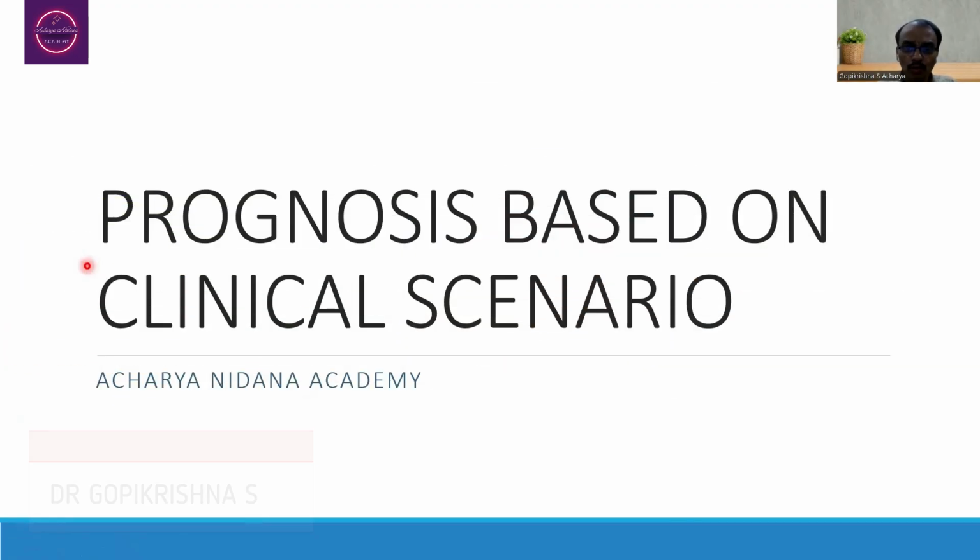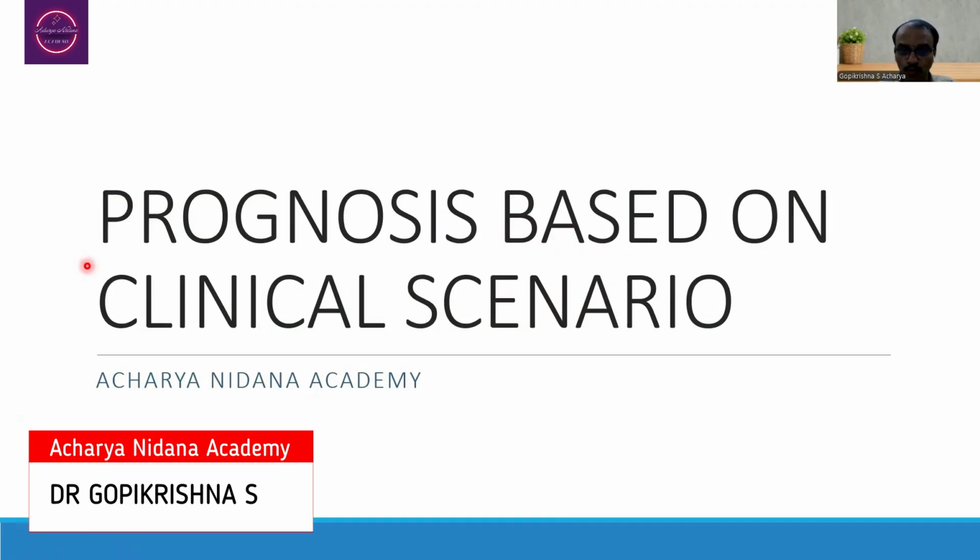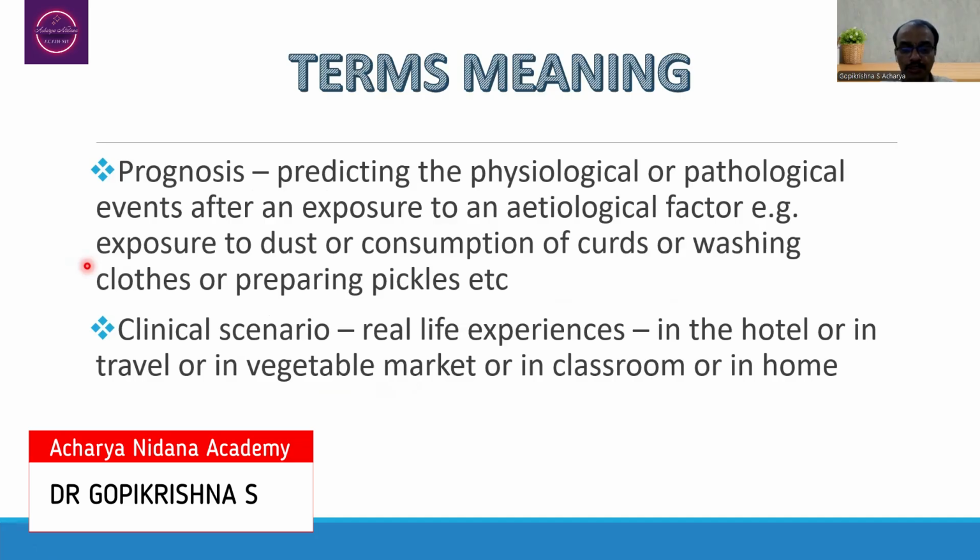The term prognosis refers to knowing the future event. Gnosis refers to knowledge. The term prognosis refers to predicting the possible outcome in future days, or predicting the possible physiological or pathological events that are going to take place. Suppose if the person is exposed to any particular etiological factor, that is considered to be prognosis. And clinical scenario, as such, is what we can say the real life case experiences.